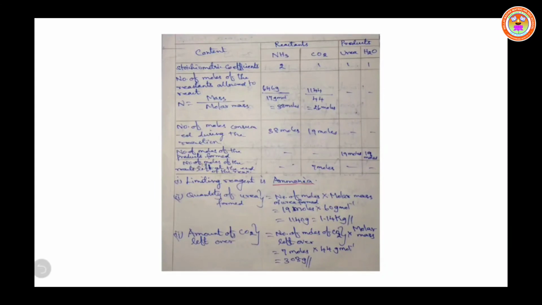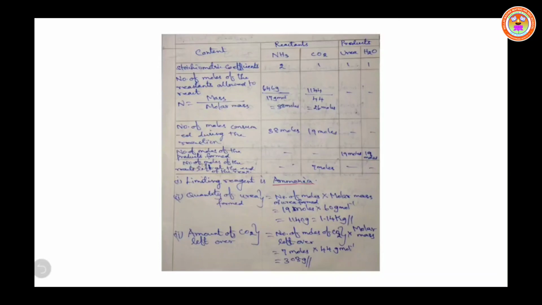The stoichiometric coefficient of ammonia is 2, and the number of moles of ammonia allowed to react is 38. So for 2 stoichiometric coefficient of ammonia, the number of moles of ammonia reacted will be 38. Understand? If 38 moles of ammonia is reacting for 2 stoichiometric coefficient, the number of moles of CO2 reacted will be 19 moles, because here the stoichiometric coefficient of CO2 is 1.